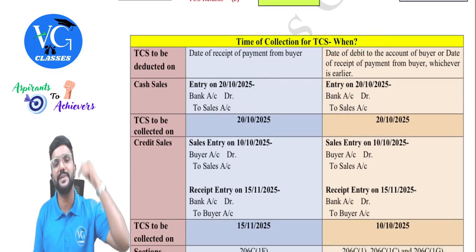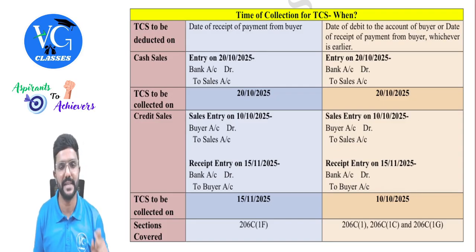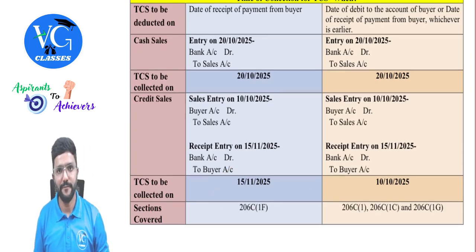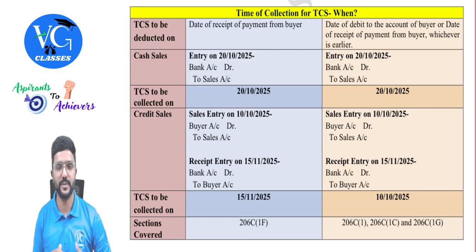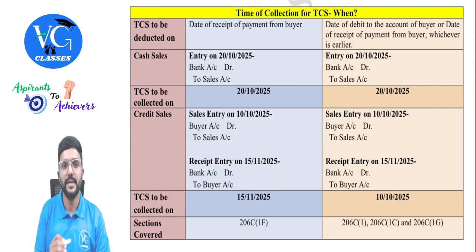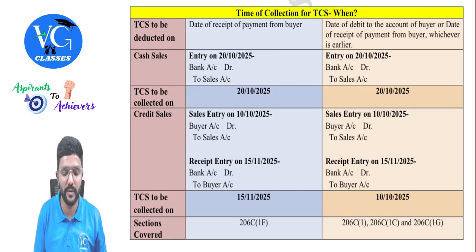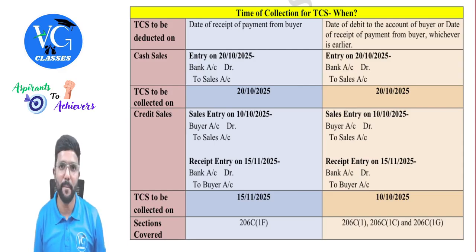But if he is supposed to collect TCS, on what day should he collect it? Similar to TDS, for TCS also I have made a table, guys. For section 206C(1F), the TCS has to be collected at the time of receipt of payment from the buyer, meaning when the seller is collecting the money from the buyer. For example, assume it is a cash sale. Whatever we are discussing is in the books of the seller. He will pass the sales entry, bank to sales, assume on 20th October. So he is supposed to collect TCS on 20th October and remit it to the government on or before 7th November, guys.